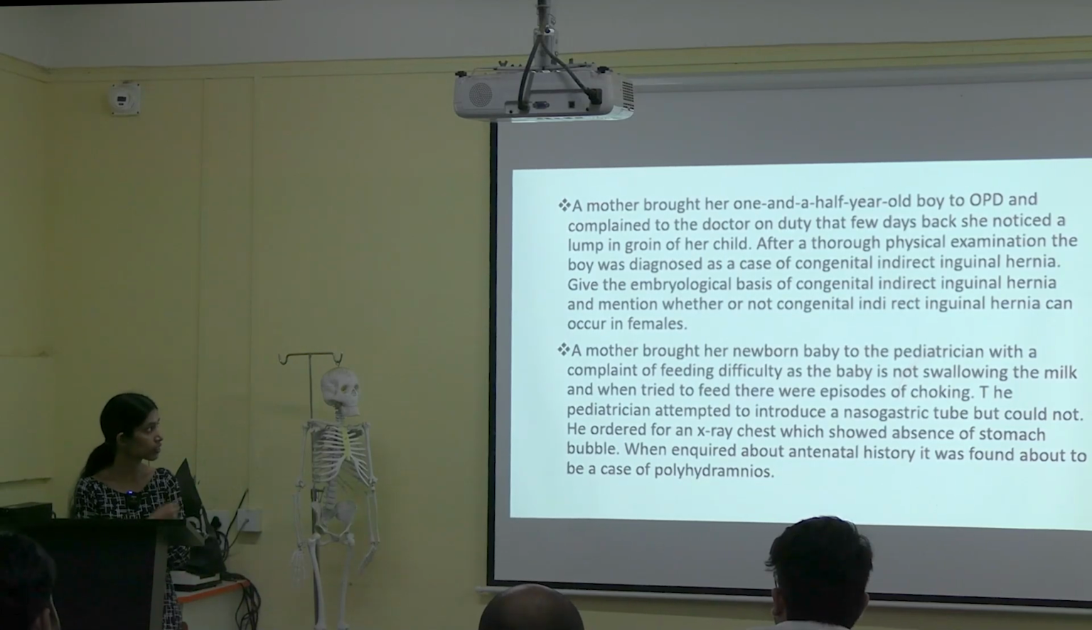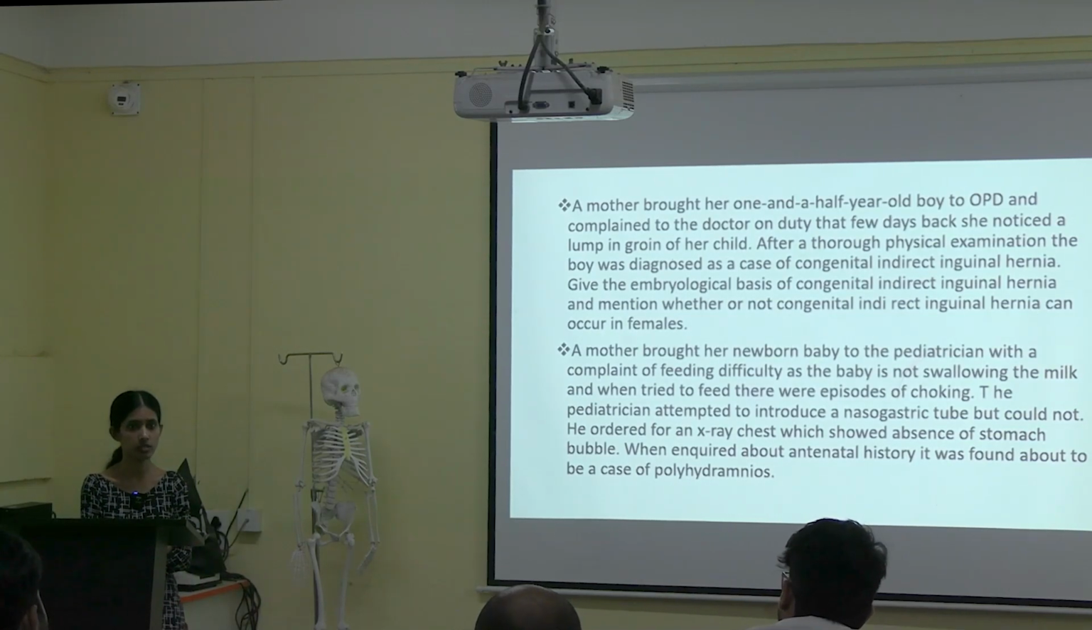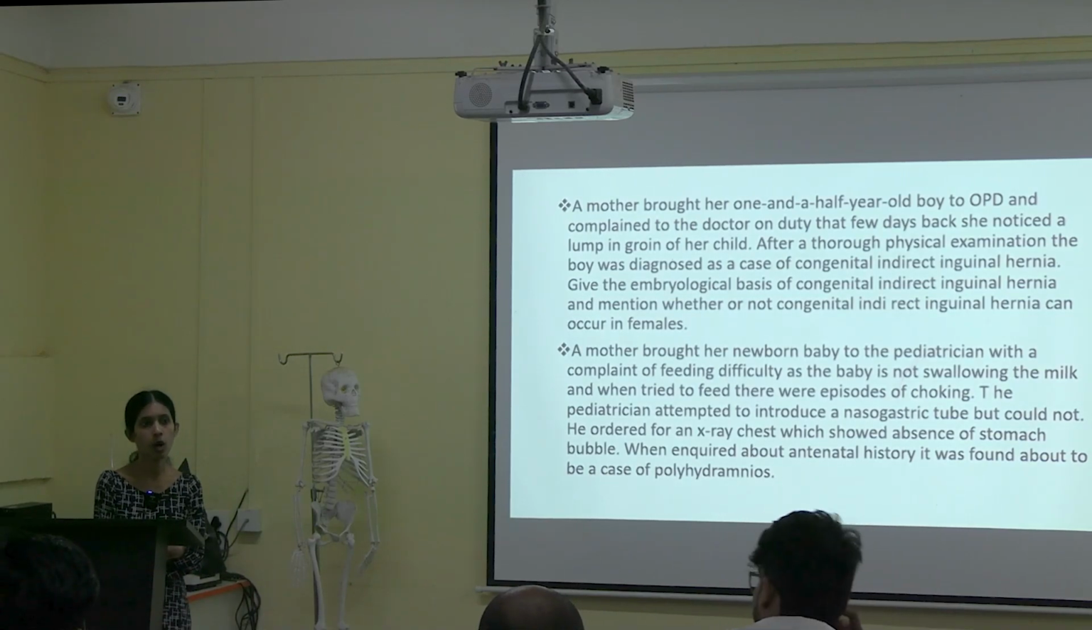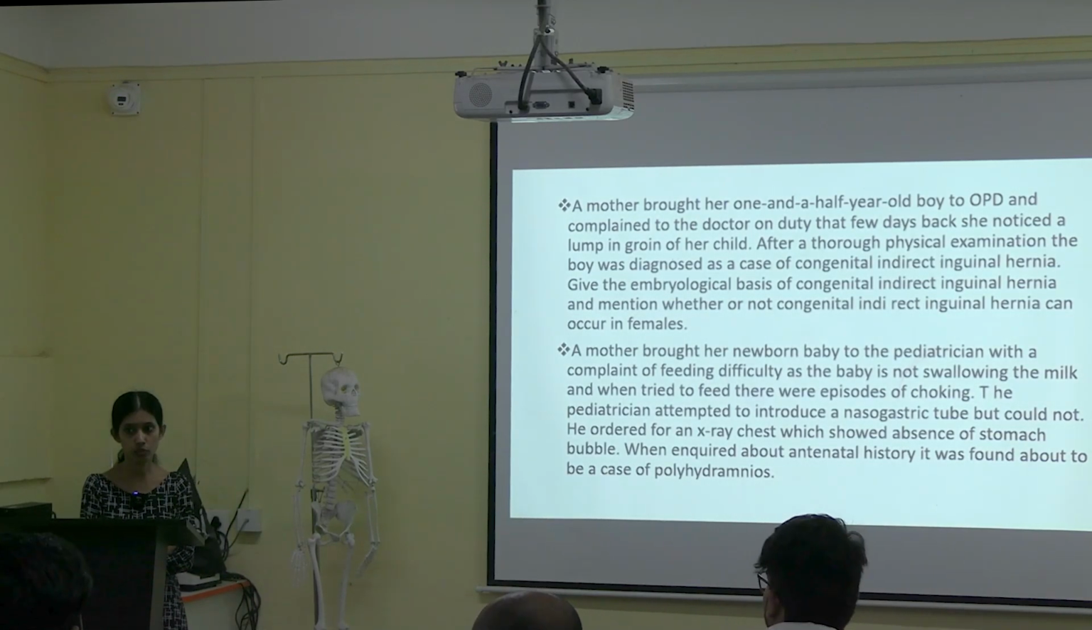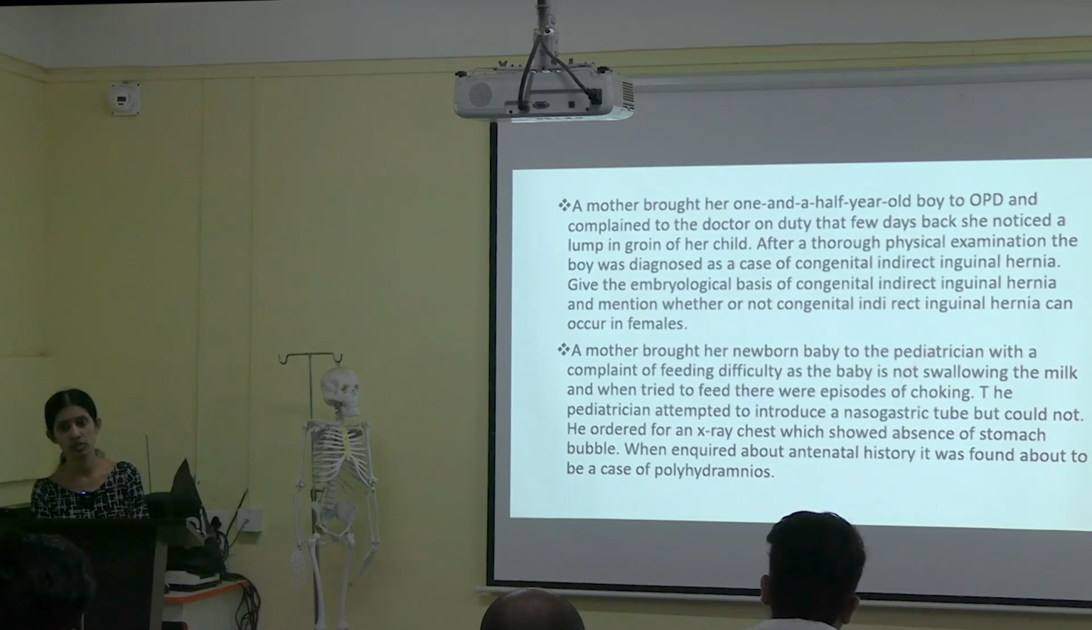And they are asking, mention whether or not congenital indirect inguinal hernia can occur in females. It cannot be. Okay, why? Okay, fine. So what kind of hernia do we see in females? If we cannot see the inguinal hernia, what type of hernia is commonly seen in women? Femoral hernia. Okay, fine. Any other answers? Okay, we'll go to the next question then.